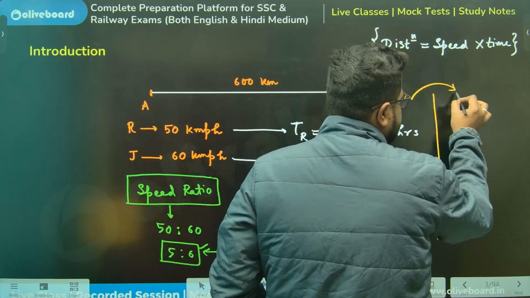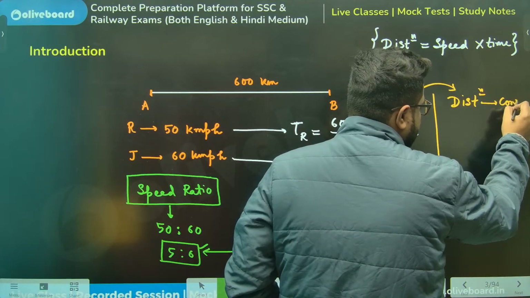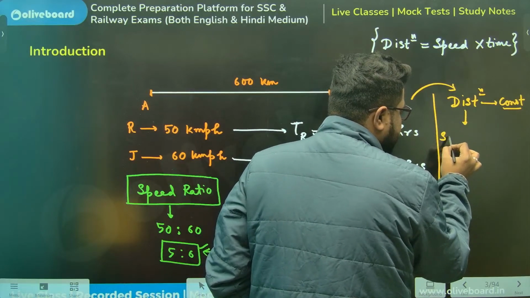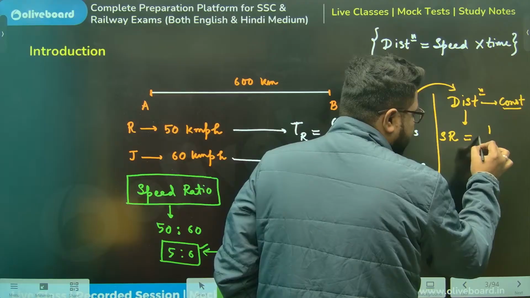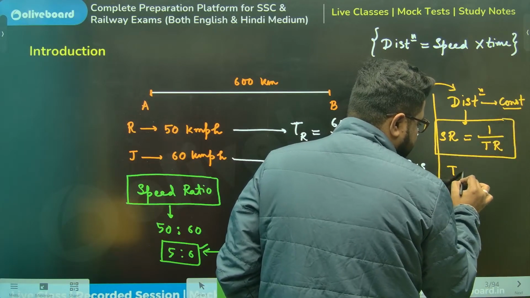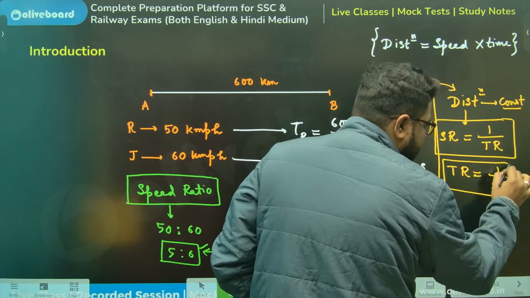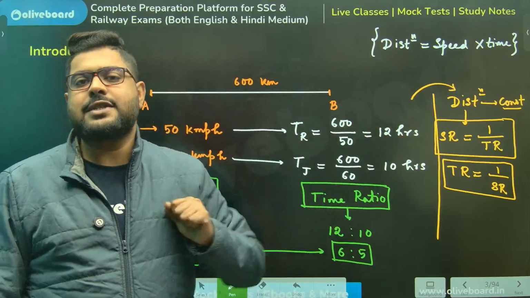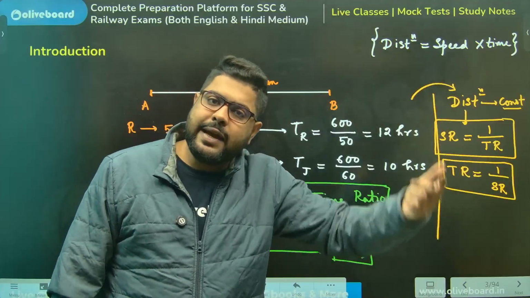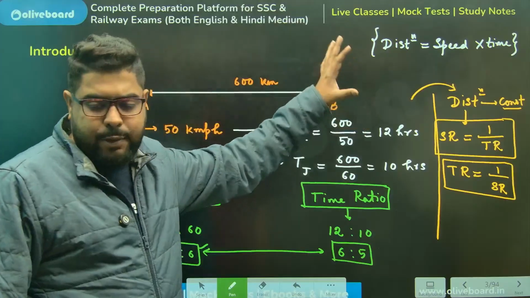If distance is the same, meaning distance is constant, I can conclude speed ratio will always be 1 by time ratio, or vice versa. Time ratio will be 1 by speed ratio, meaning speed and time are inversely proportional to each other. If speed increases, time will decrease. If time increases, speed will decrease.